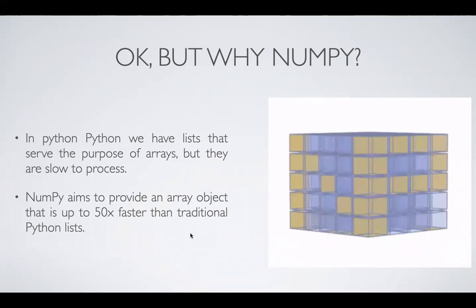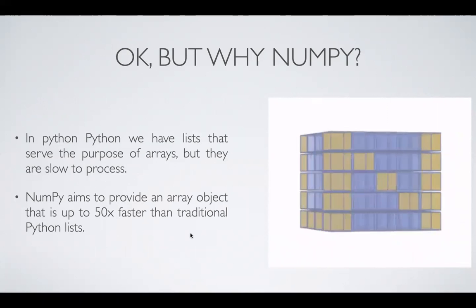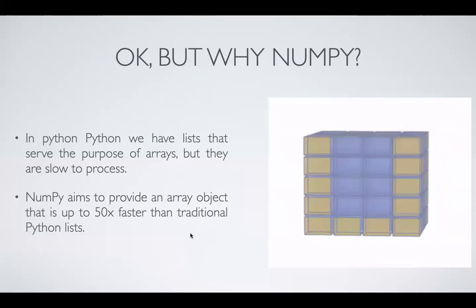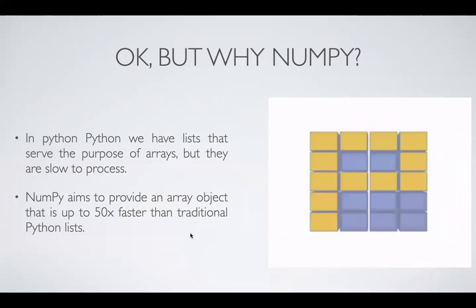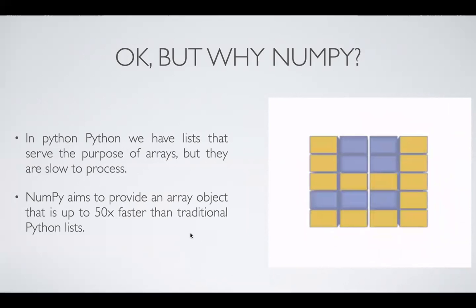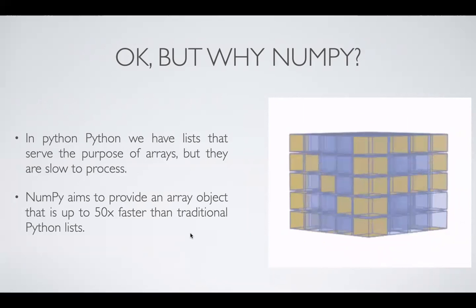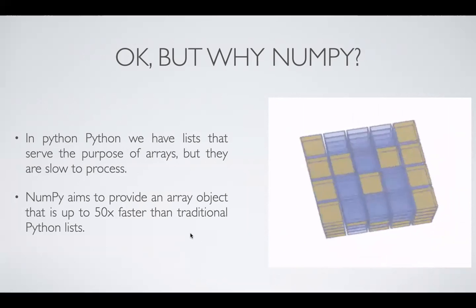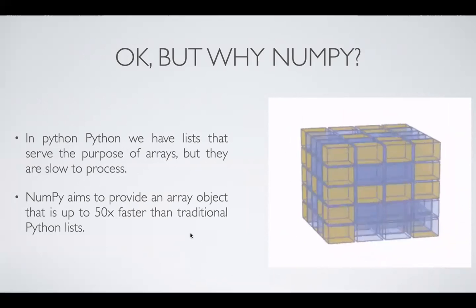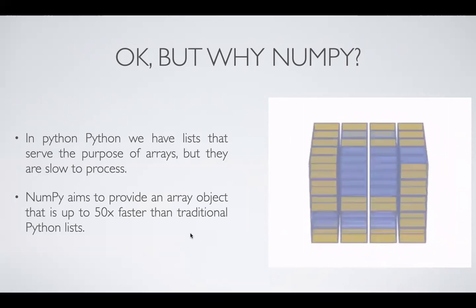But why do we use NumPy to work with arrays and this kind of numerical data? Because in Python, lists are the de facto, that is the default, way of dealing with a set of values.